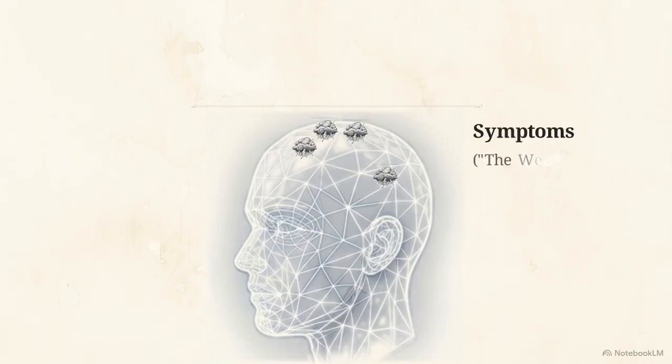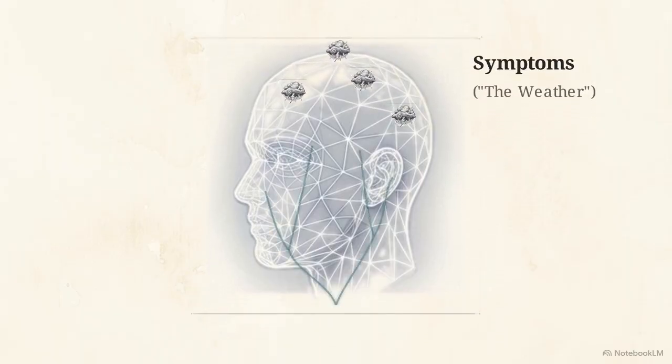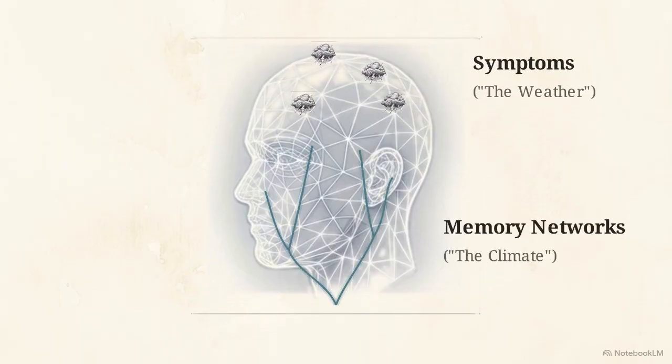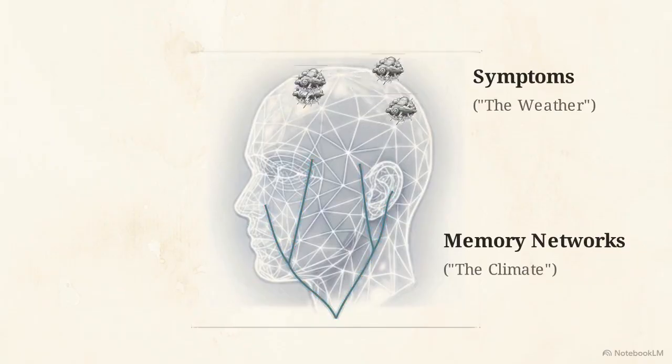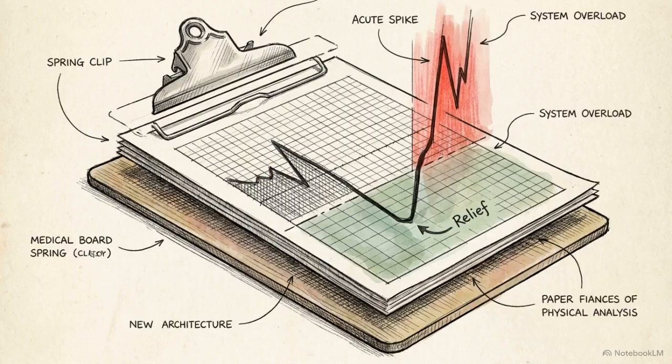Daily emotional symptoms are the weather. They are driven by the climate, the massive underlying networks of unprocessed memories. Interventions focusing solely on the weather provide temporary relief, but the underlying climate remains, leaving the individual prone to relapse.